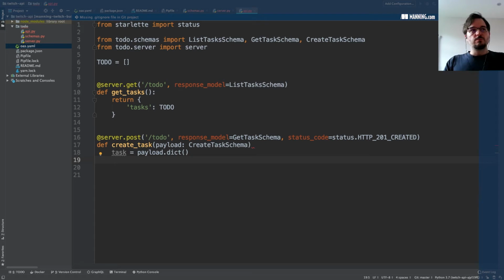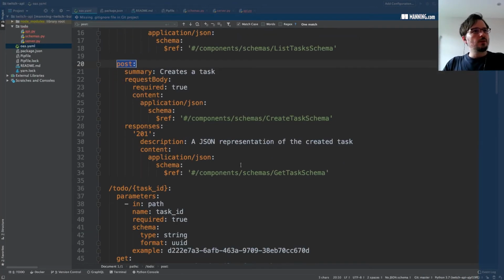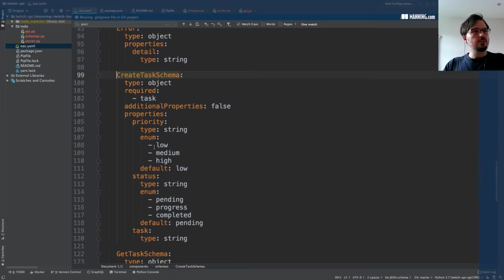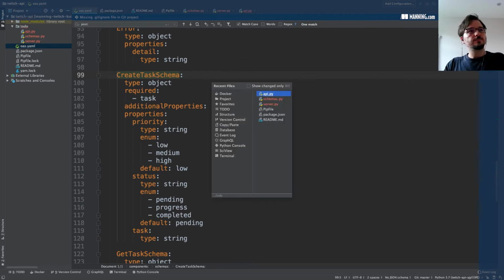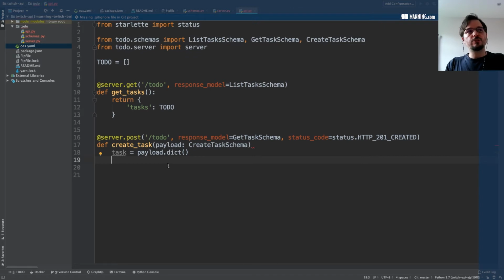And we want to populate the task with any missing attributes that the user hasn't added. So if we go back to the specification here in create a schema, we see the only required property of this schema is task. The priority and the status are optional. So we're going to add default values for those properties.